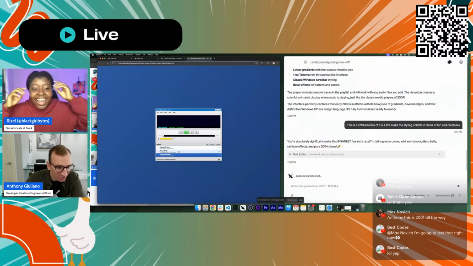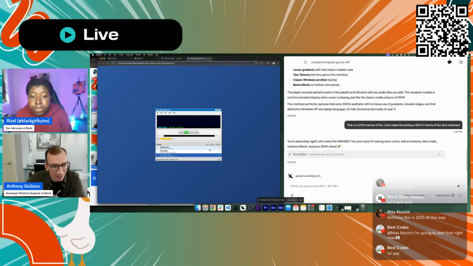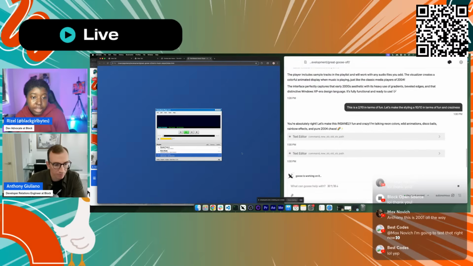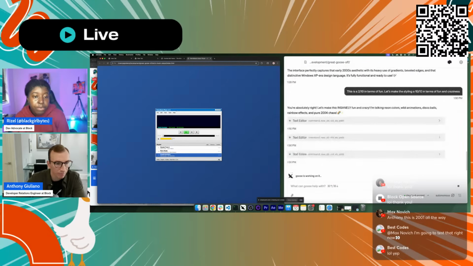Absolutely. This is definitely the interface that I grew up on. I do want to add for people, we've been seeing this multi-model approach. We recently dropped 1.0.27, and that has support for that. That's way easier, where we have a lead model and a worker model, so it'll fall back on the worker model for things that need to be faster or more performant in different ways. So you can definitely check that out.